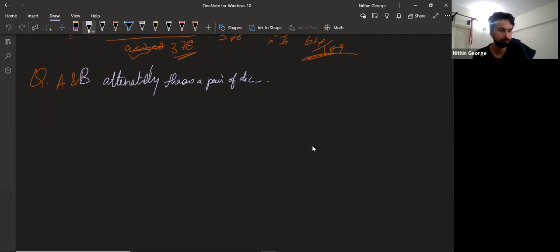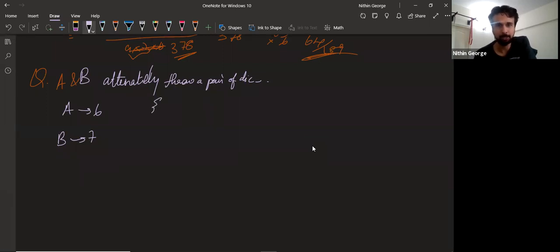Okay, so how do we deal with this problem? A has to throw 6 and B has to throw 7. This much we understand. A has to throw 6 if he has a chance of winning, and B has to throw 7 if he has a chance of winning. Whoever throws that first will win.